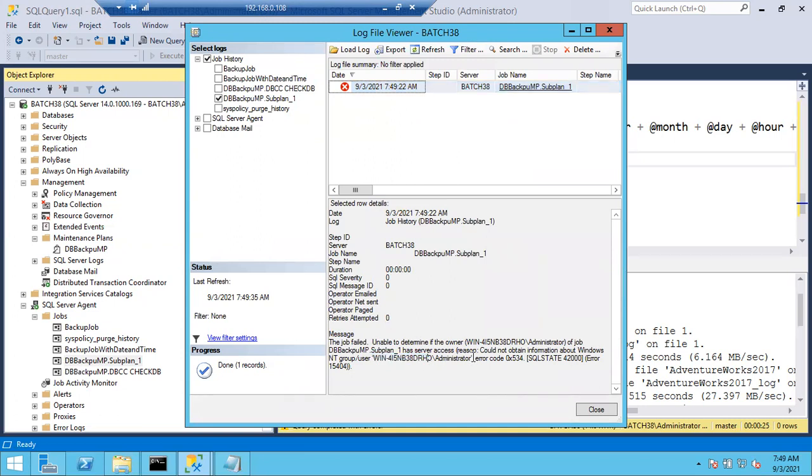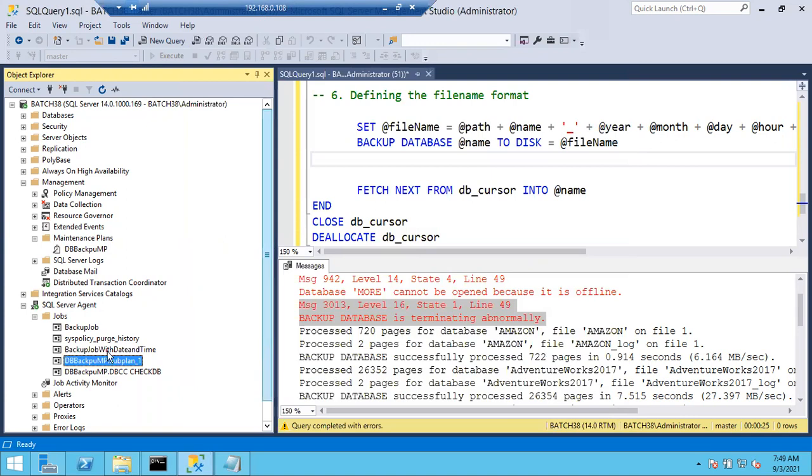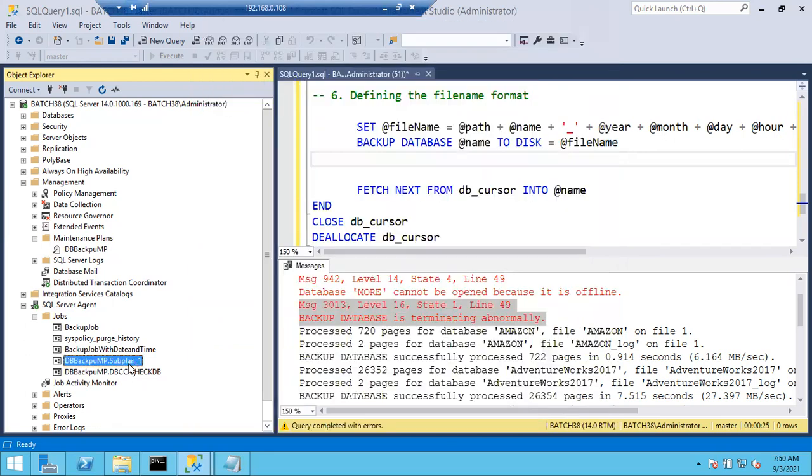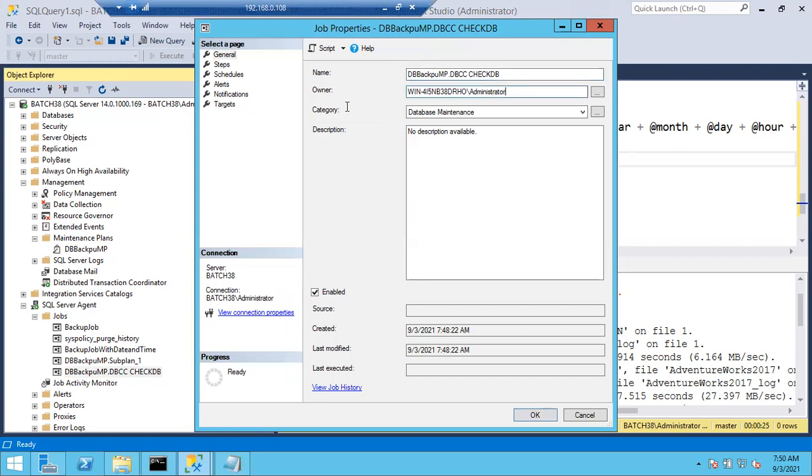Okay, so there is an issue with this account. There is no such account, right? That is the problem. So what we can do, let me check this one. I have to change it to SA. This one also I have to change it to SA.